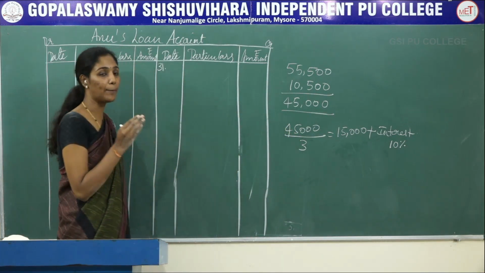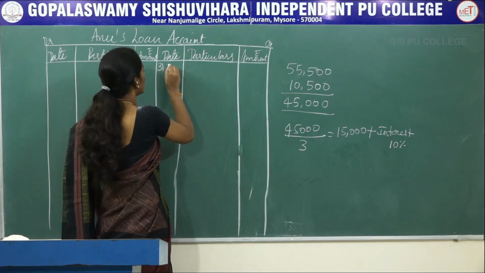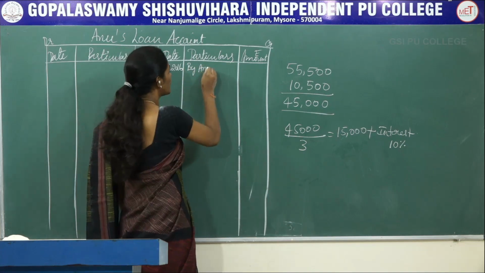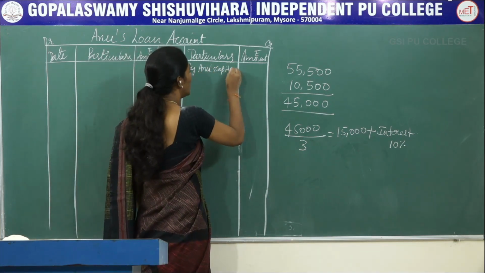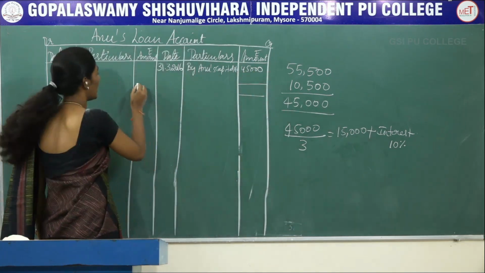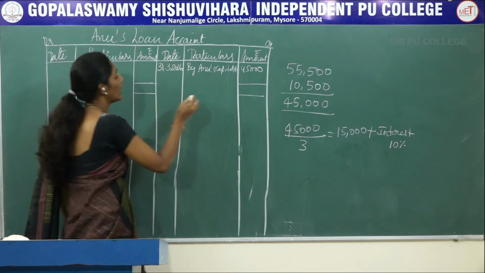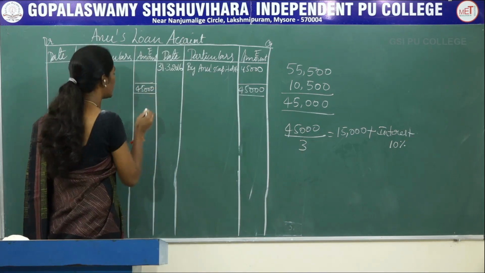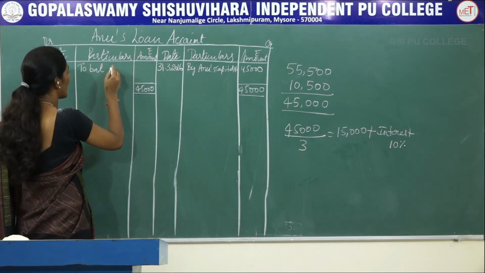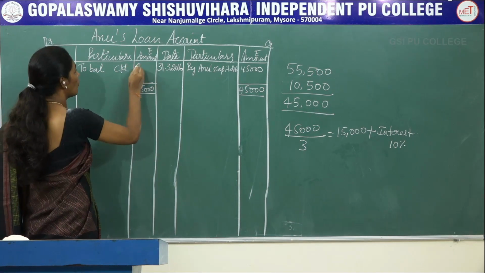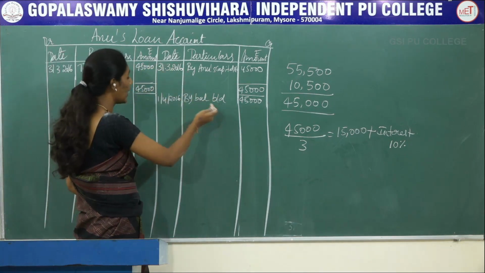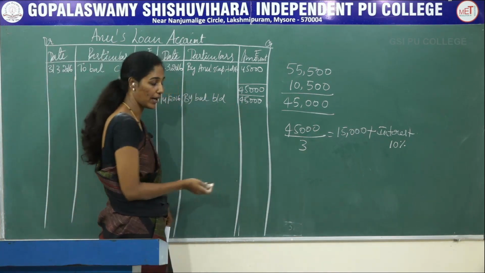Now you have to bring the balance on the credit side, 31st 3/2016, by Anu's capital account 45,000, which has to be paid by the firm in 3 yearly installments along with interest at 10%. Now you have to balance this account: to balance carried down 45,000, and the next carry forward the same balance on the credit side as by balance brought down 45,000.